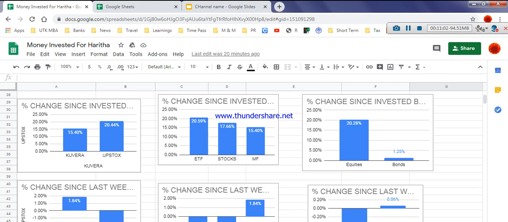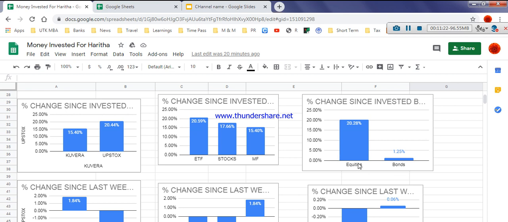But when compared to last week, it is showing the least profit in ETF, not even profit, a loss in stocks and a loss in ETF, and it is showing profit in mutual funds. Here I got the least profit, but here I got profit when compared to last week.